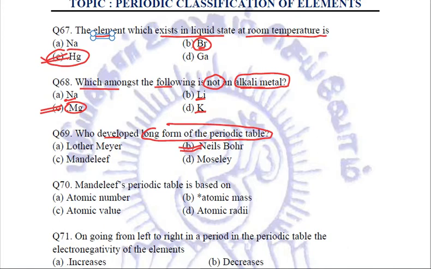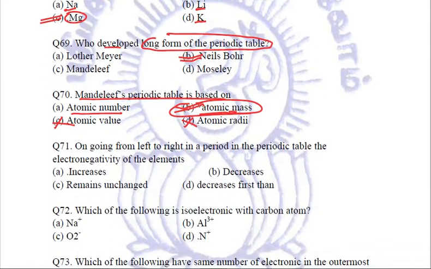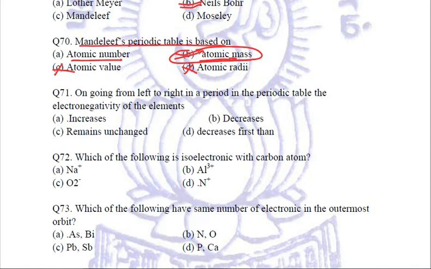Next question is, Mendeleev's periodic table is based on, it is based on atomic masses of the elements. It is the modern periodic table which is based on atomic number, and out of both, nothing is based on atomic volume or atomic radii. So atomic mass is what Mendeleev depended upon, and nowadays we have classified elements on the basis of atomic number. So for this question, B, atomic mass, is the answer. Let us see the next question.